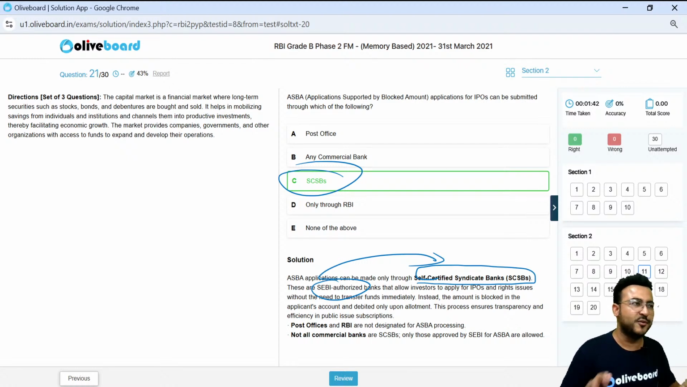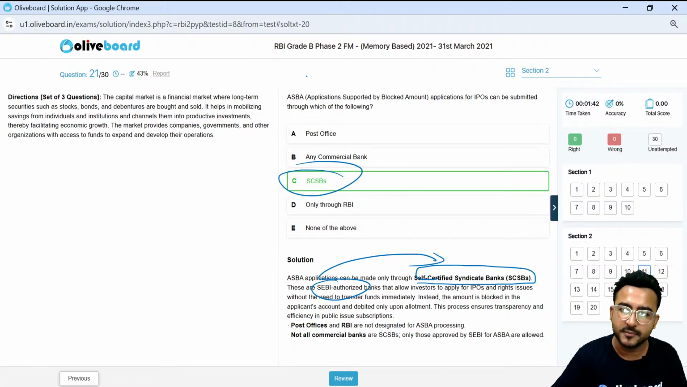I have almost told you 5 to 6 questions that can directly come in the examination. Here is the 7th question.